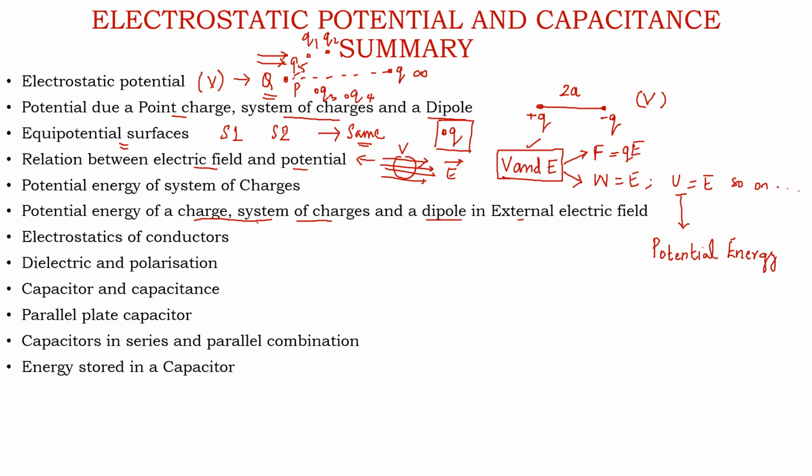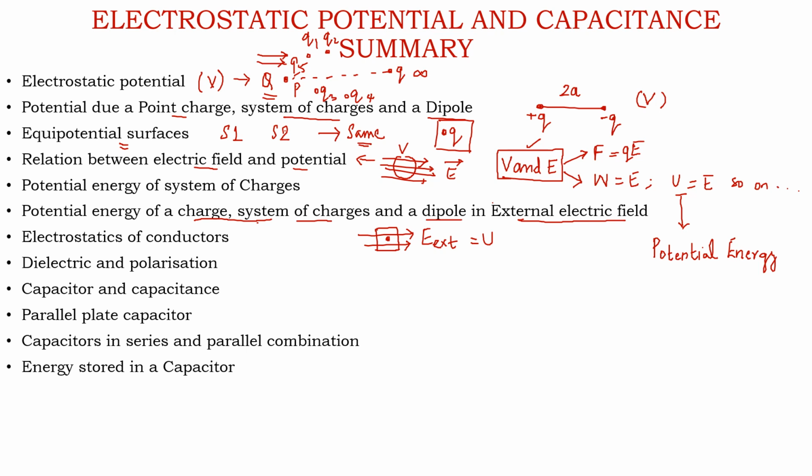where we have introduced an external electric field. Like this is a system, and in this system this is the charge present. This charge will not show any kind of potential energy because it is at a static point. Once we introduce this external electric field, this charge will show drifting and hence will attain some sort of potential energy, and hence we can calculate the potential energy. So to calculate potential energy, it is important to introduce an external electric field.